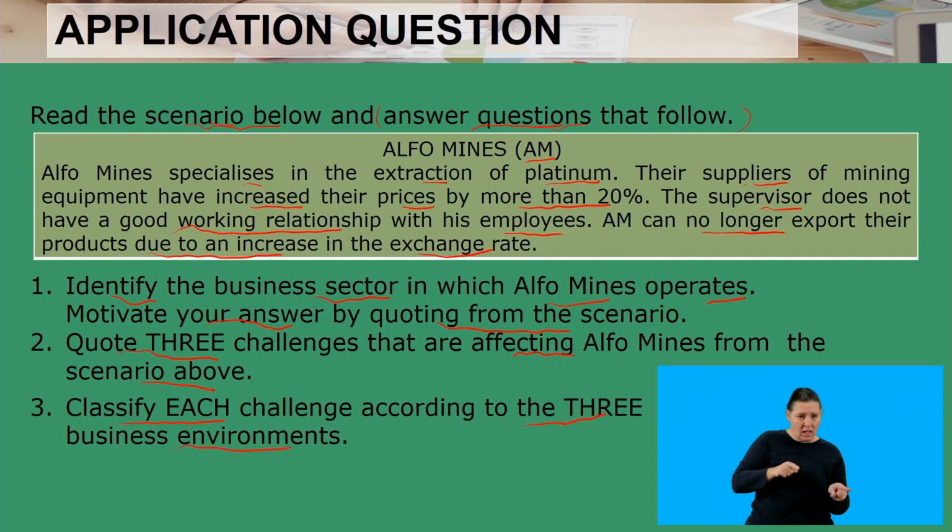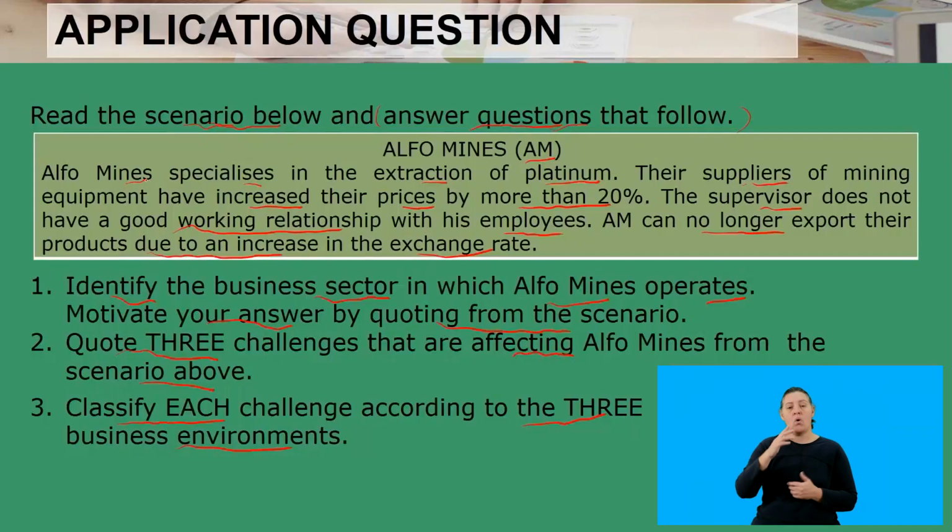So what is key after understanding your questions is to now look back into your scenario to say, what was the scenario talking about? Underline the most important information so that you're in a better position to answer your questions. So you have Alpha Mines, who specializes in the extraction of platinum, and they also have suppliers of their mining equipment who has increased the prices by more than 20%. Another challenge they have is that the supervisor does not have a good working relationship with his employees, and AM can no longer export their products due to an increase in the exchange rate.